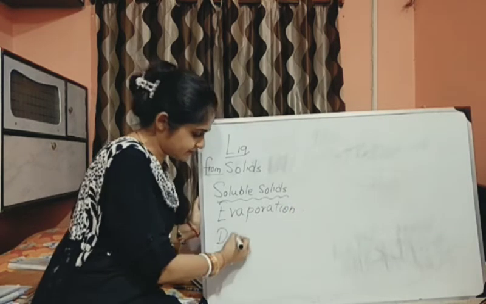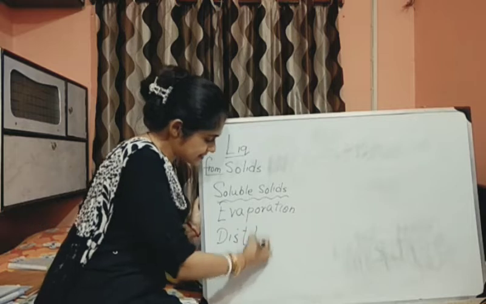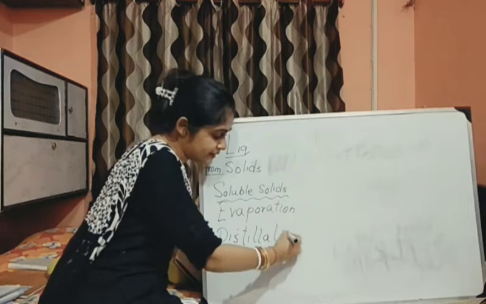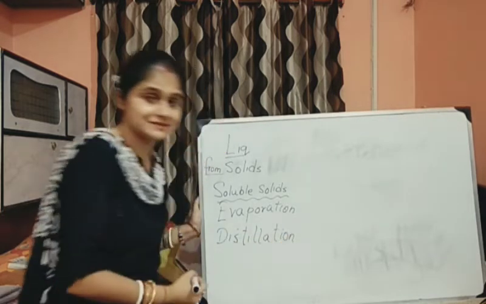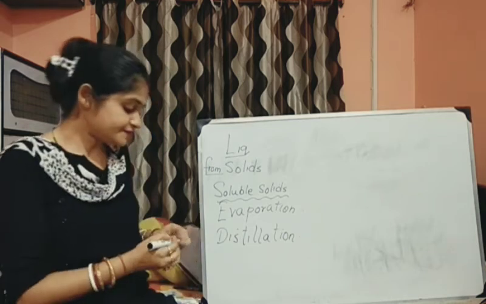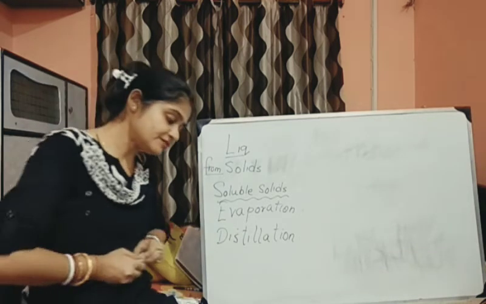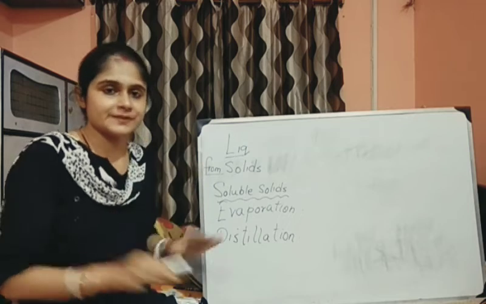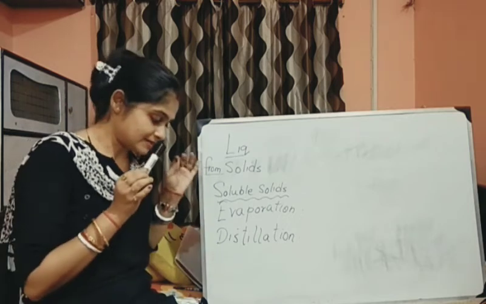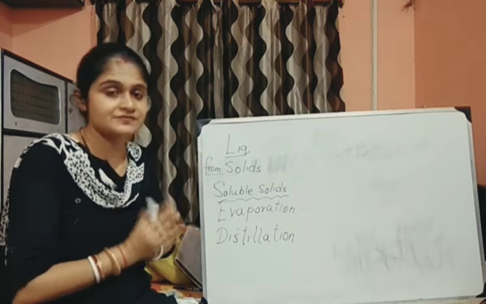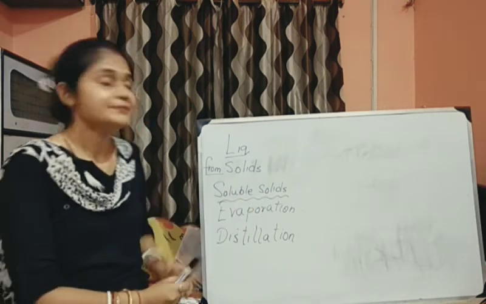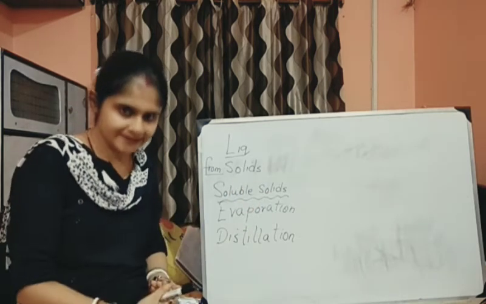And the second one is called distillation. This also I have explained to you, I have shown you in the video last year. Remember? So first we will talk about evaporation. It is the easiest, the simplest way of separating soluble solid from liquid, right?